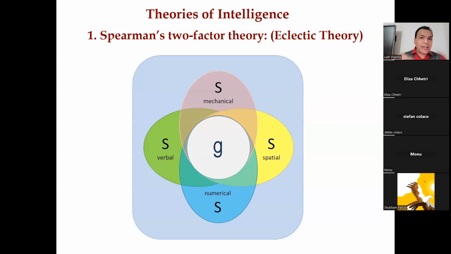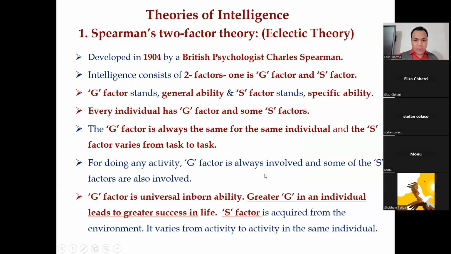And there are some specific intelligences. When that child grows up, whatever work he or she does, it involves the G factor as well as the S factor, right? So this is very simple. In the next slide you can understand everything.